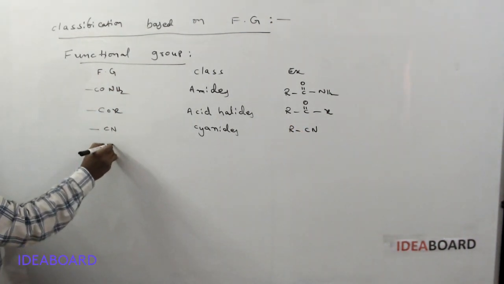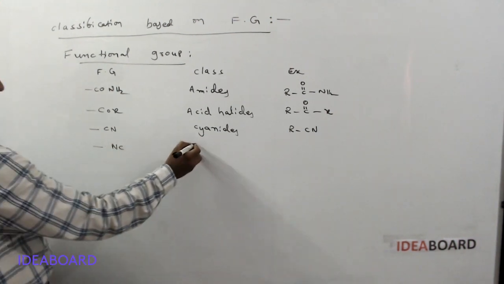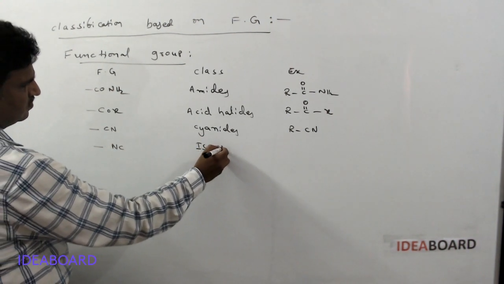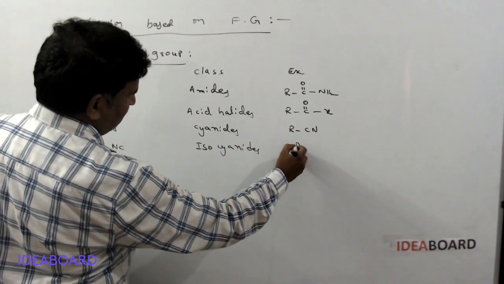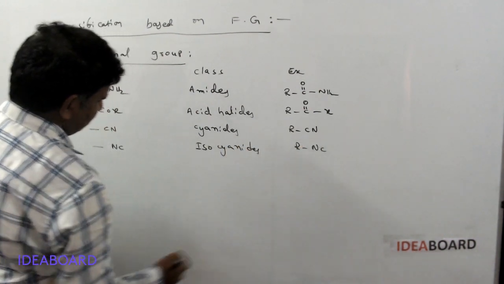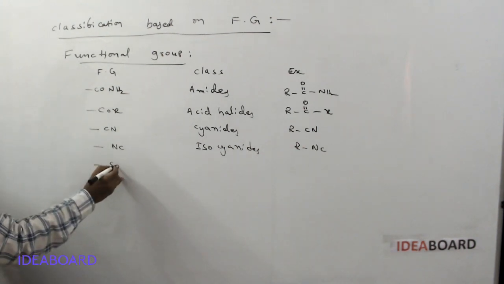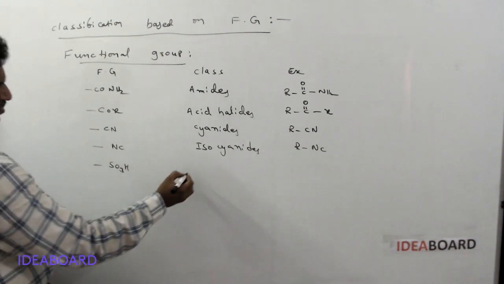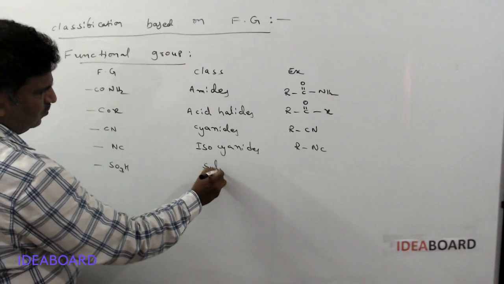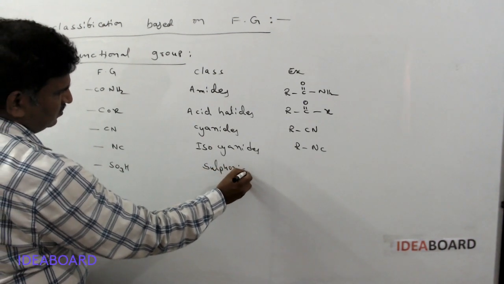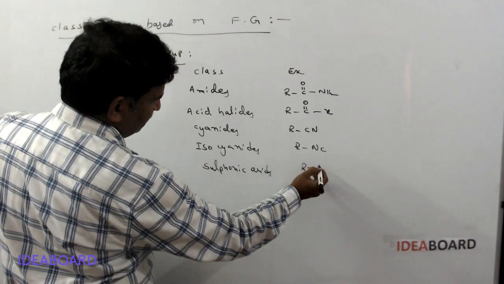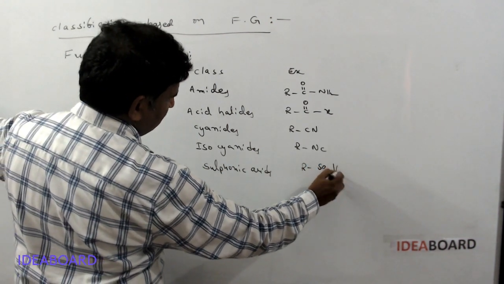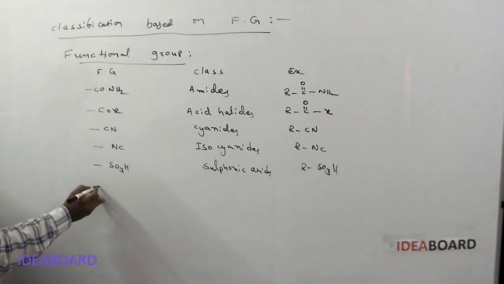And NC means isocyanides, written as RNC. Next, SO3H: these are called sulfonic acids. Example: RSO3H.